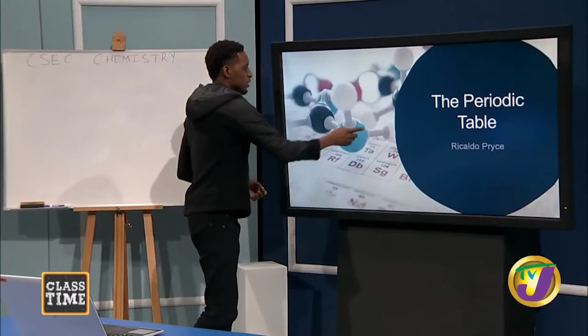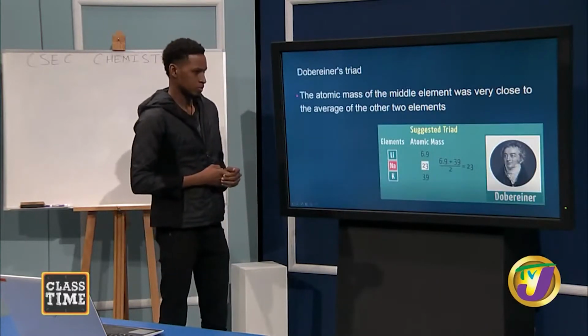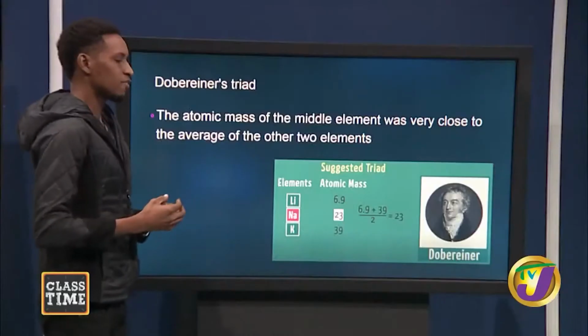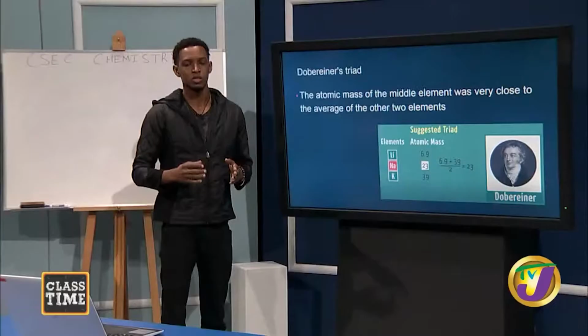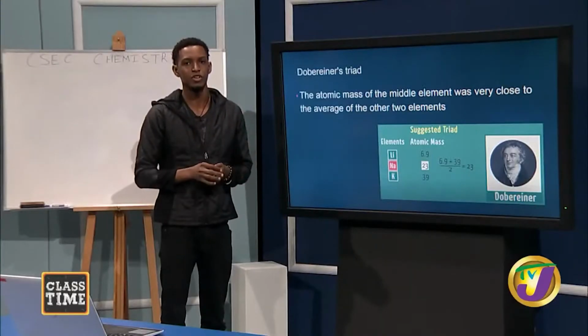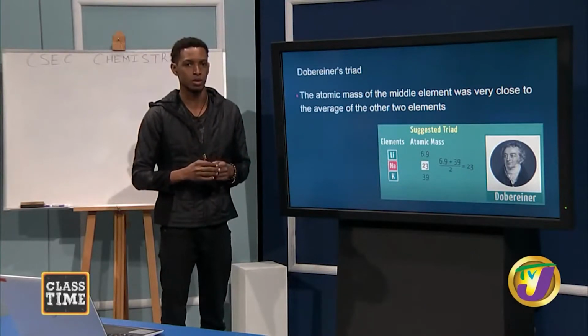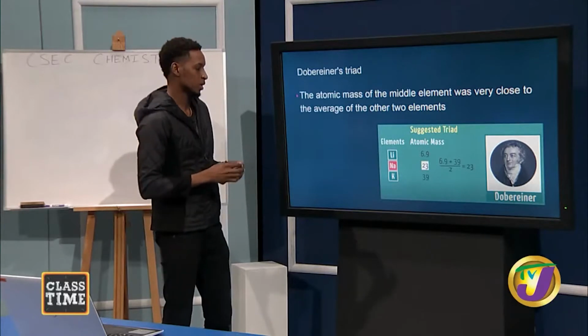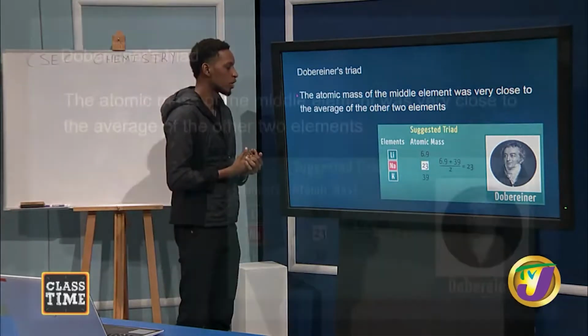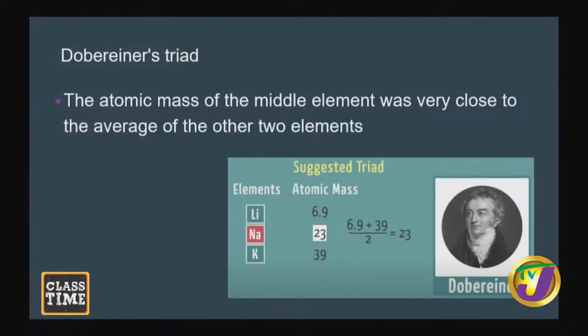So, let's look at the periodic table. Now, several scientists have contributed to the general structure of the periodic table and how the elements are aligned in that periodic table. Now, one of these scientists is Dobrynin, and how he helped in the building of the periodic table. He only knew of about 50 elements at that time. That is the early 1800s.